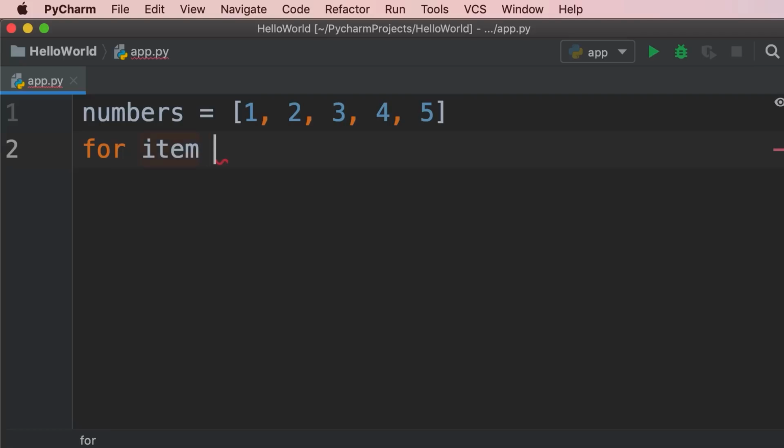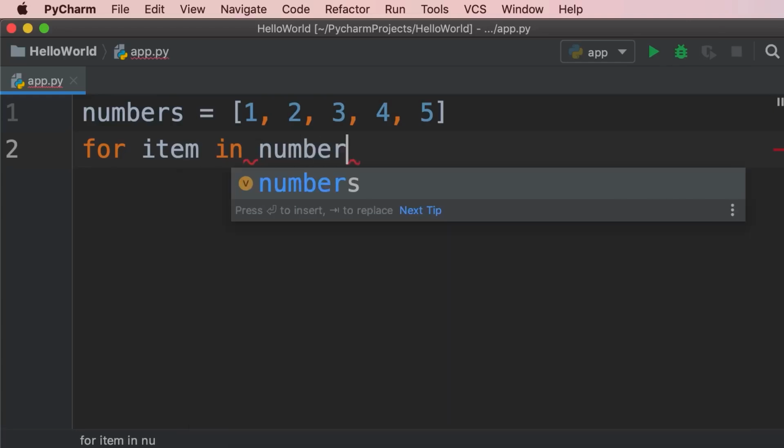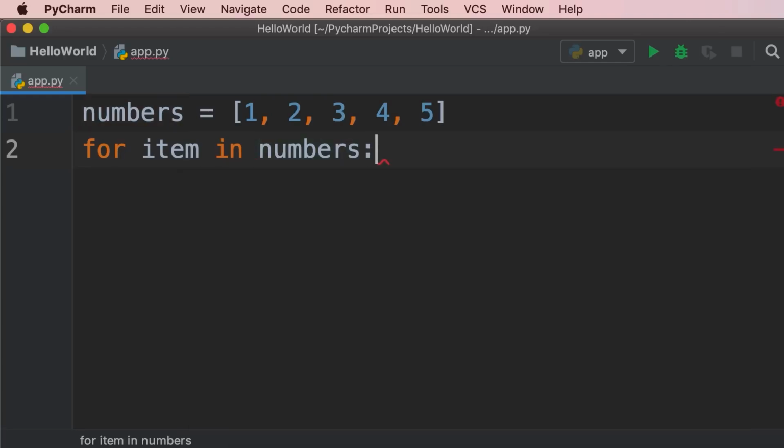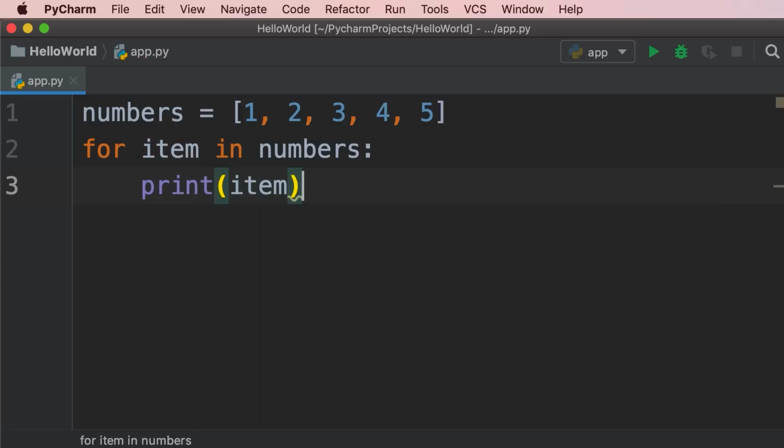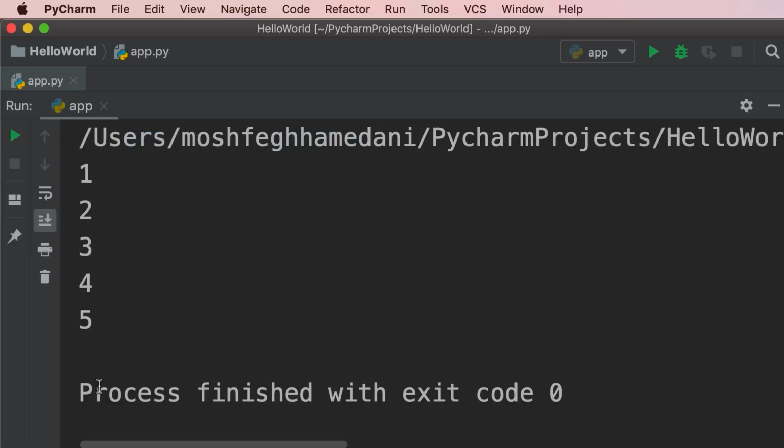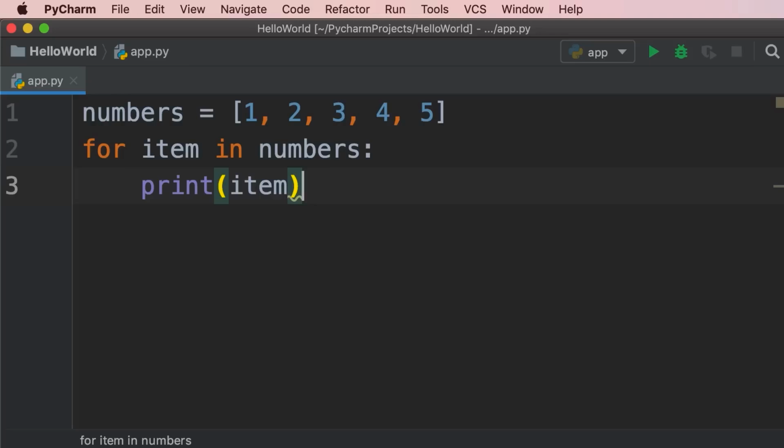Let's call it item. Then we type in numbers. Next, we add a colon to start a block of code. So this is what we call a for loop. With this for loop, we can iterate over all the items in this list. In each iteration, this item variable is going to hold one value. So in the first iteration, item is going to be equal to 1. In the second iteration, it's going to be equal to 2, and so on. So now if we print item and run our program, we see each item on a new line. So this is how we use a for loop.